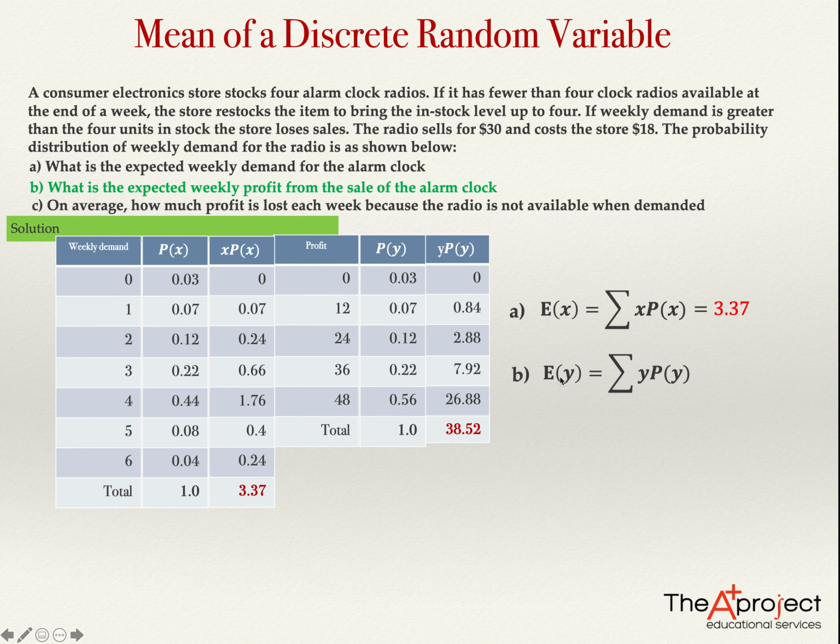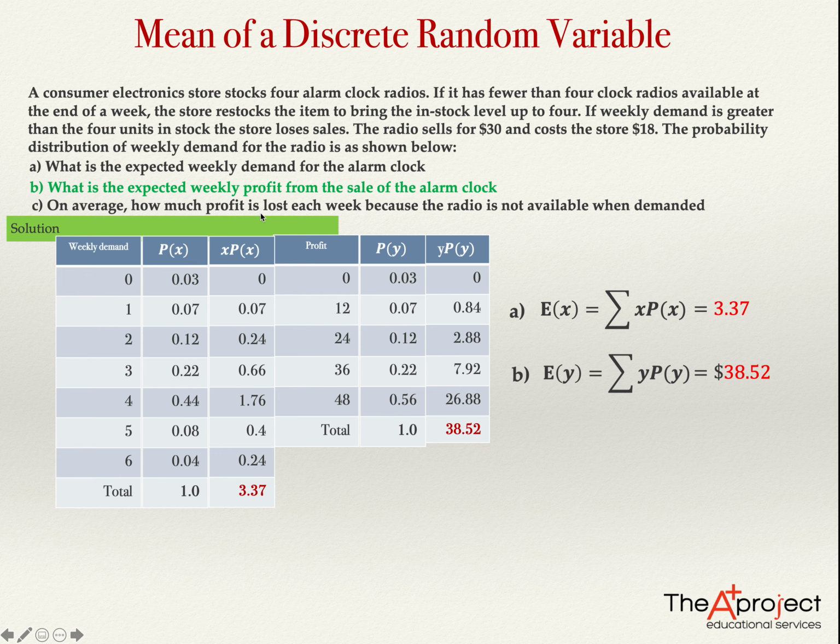The expected value for the profit will be $38.52. So that means that on average, the profit that I get for selling these alarm clocks every week is $38.52. So we have the average sale for the selling of this alarm clock. Okay, so now let's solve the next question.